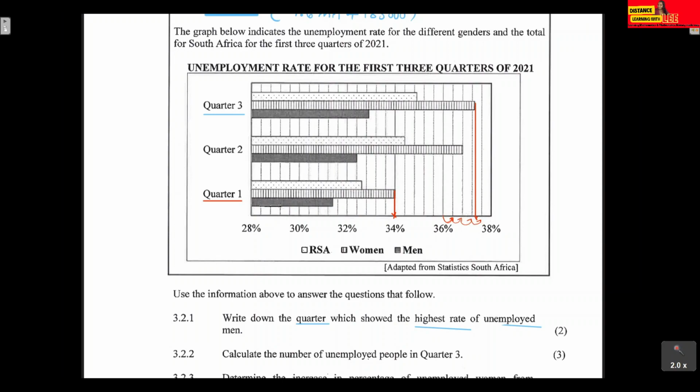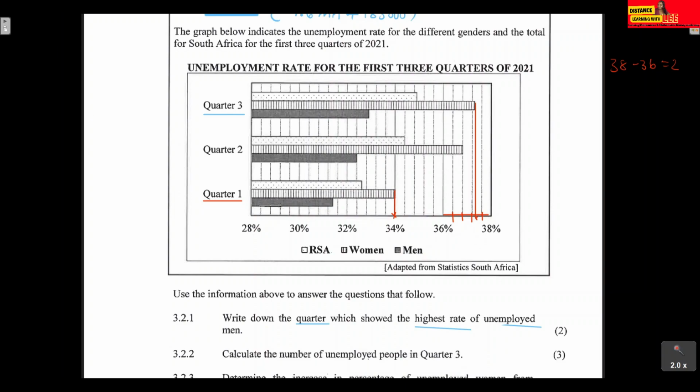So I'm going to show you how we basically determine that. The first thing you do is take the 38 and minus 36. If you take 38 minus 36, you get 2. So this whole area here represents 2%. But now we want to find these individual divisions. How much do they represent?